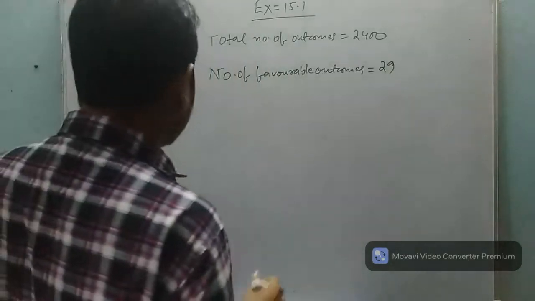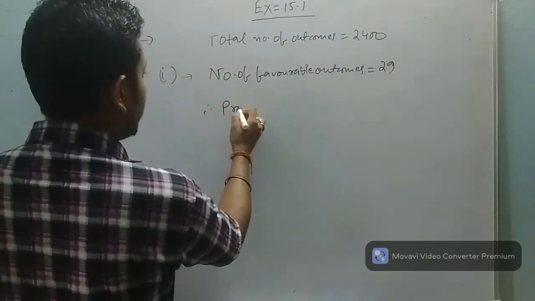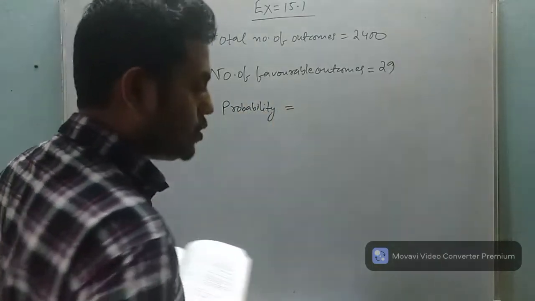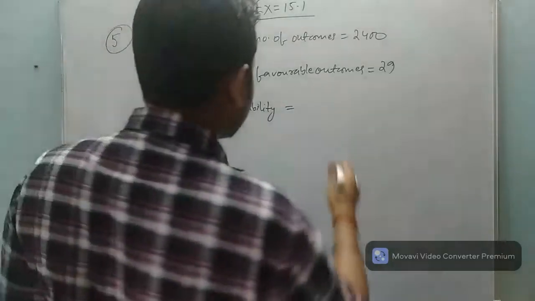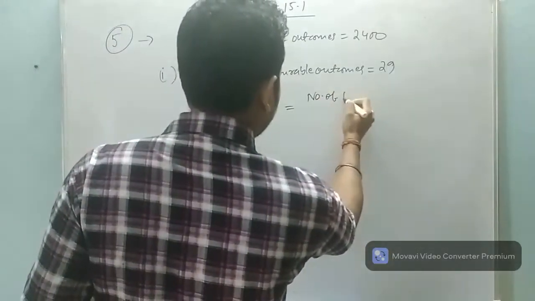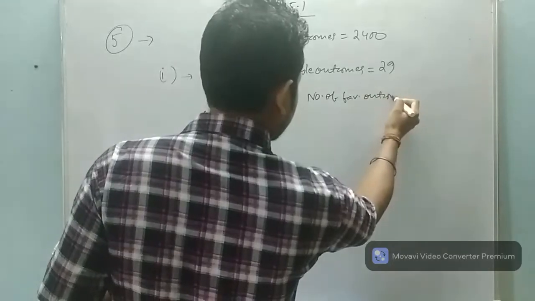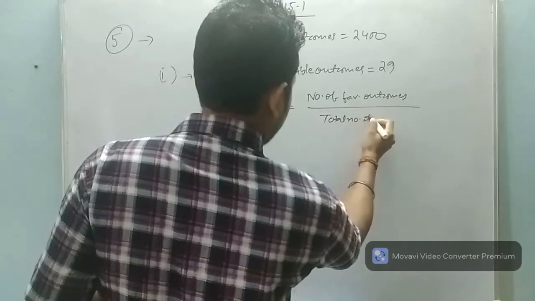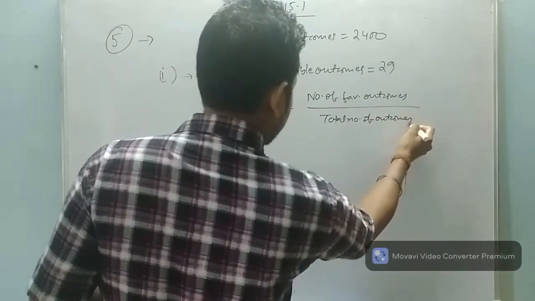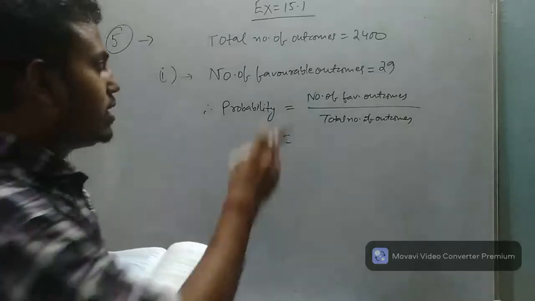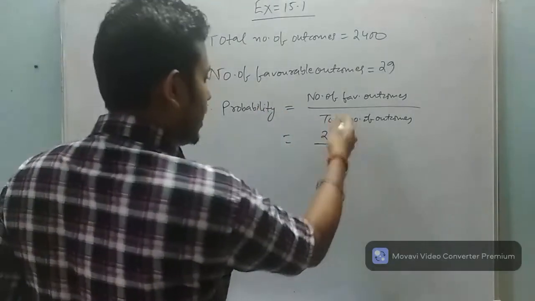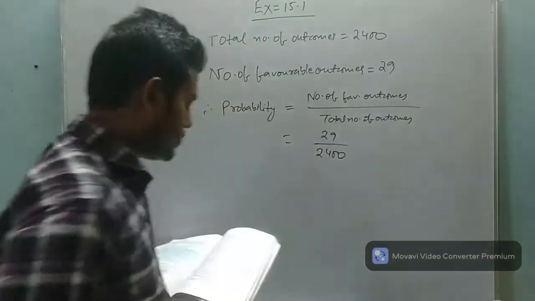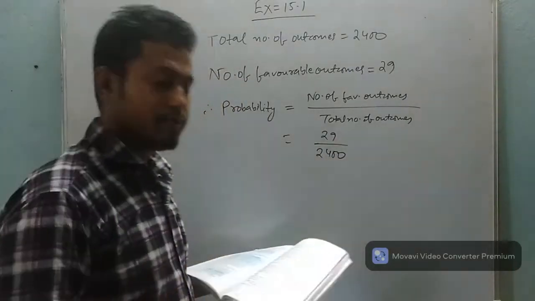Fine. Now to find the probability is equal to, what is the formula? Number of favorable outcomes upon total number of outcomes. So number of favorable outcomes will be 29 and total number of outcomes will be how much? 2,400. So this is the answer of question number 1.